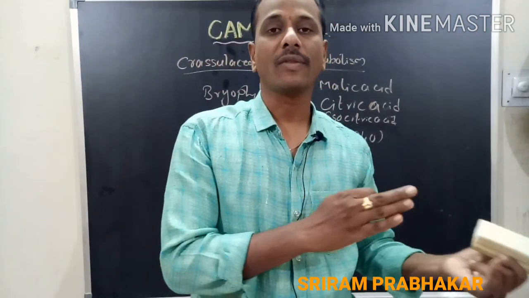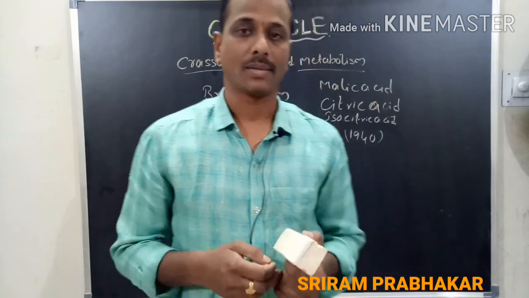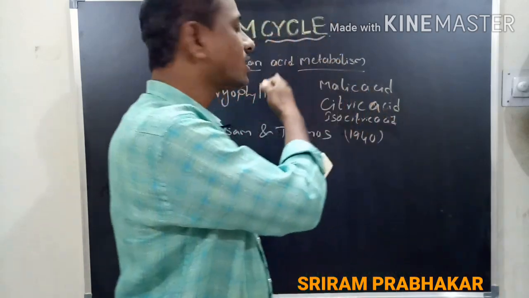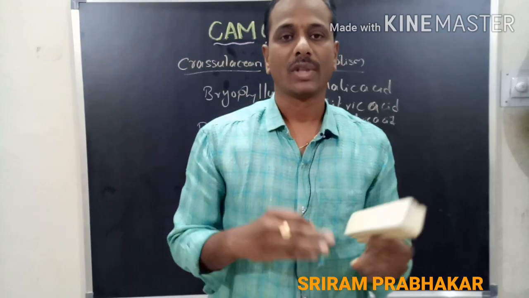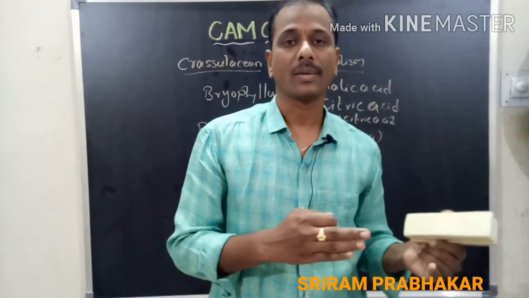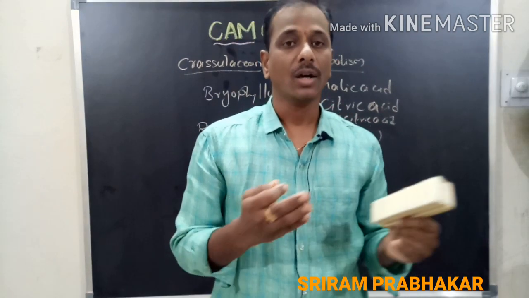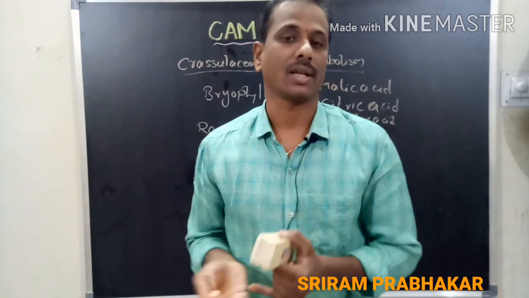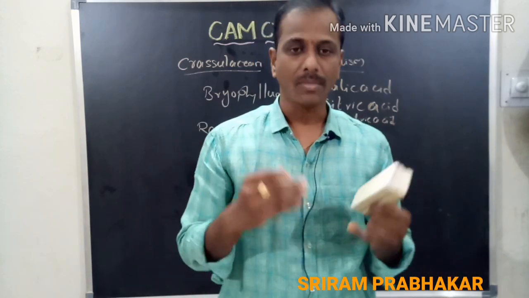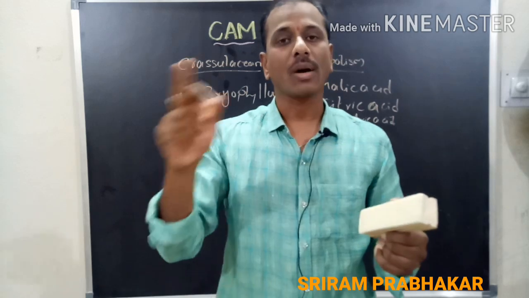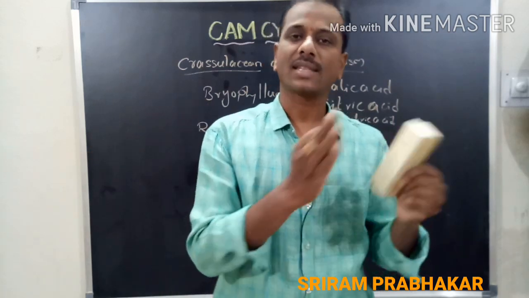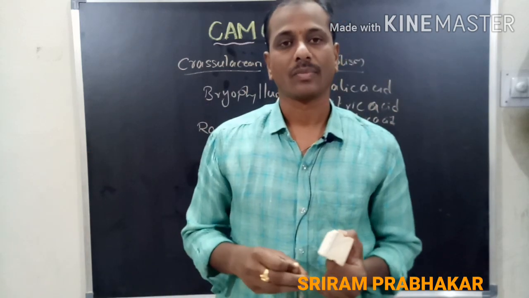So this is different from C3 and C4 plants. In C4 plants we know that the carbon dioxide fixation takes place in the mesophyll cells and the bundle sheath cells. In the CAM cycle, the process of carbon dioxide fixation is the same as in C4 plants.